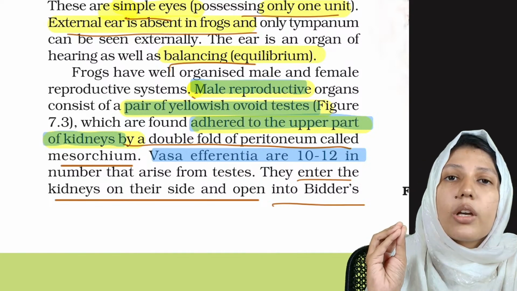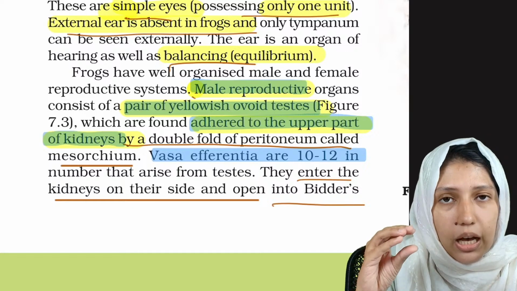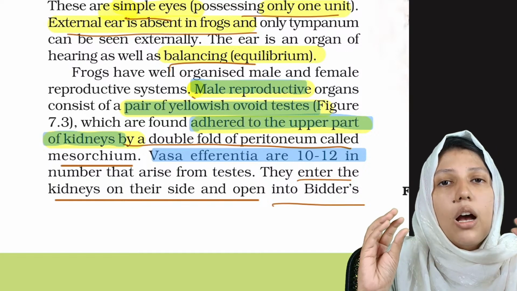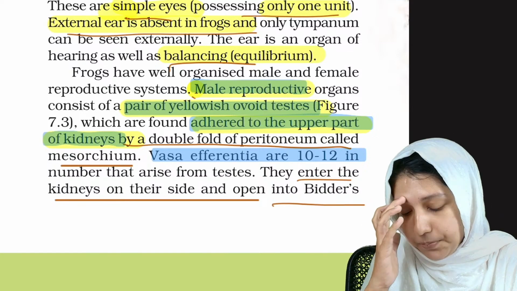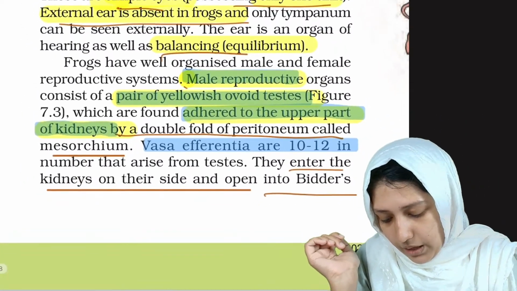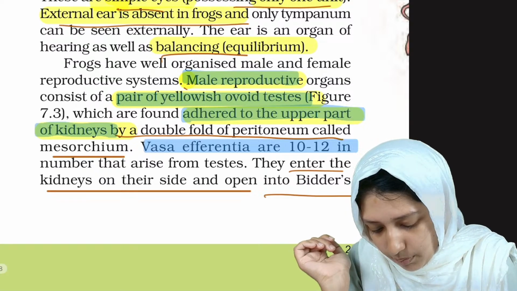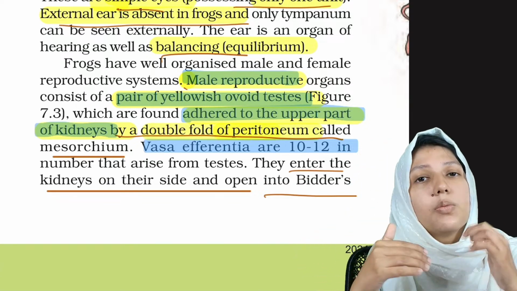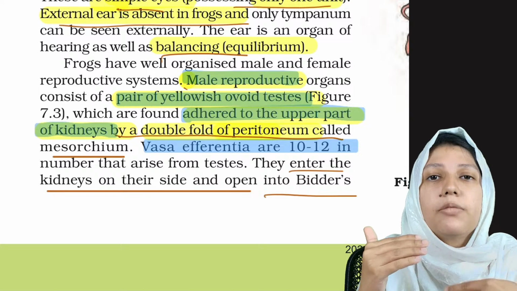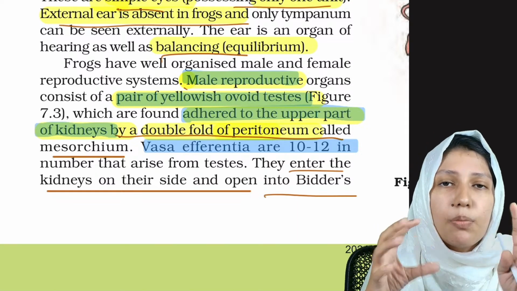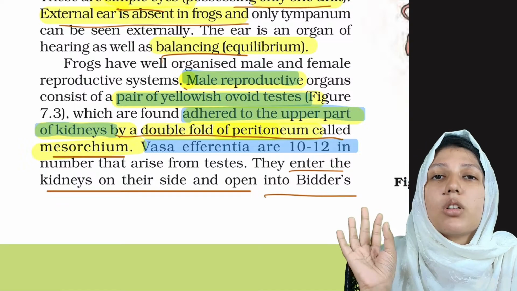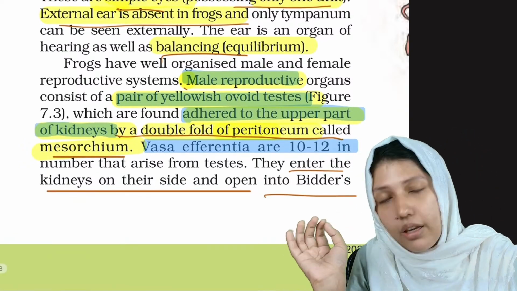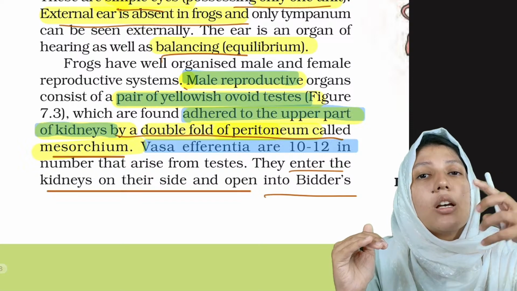And what is the location of testis? Testis is located adhered, which means glued. Testis is attached to the kidneys on both sides. Clear? Okay. It also has a double fold of peritoneum, which means a double covering of peritoneum, known as mesorchium. What is it known as? Mesorchium. Clear? Okay.